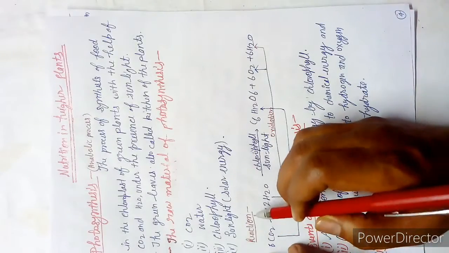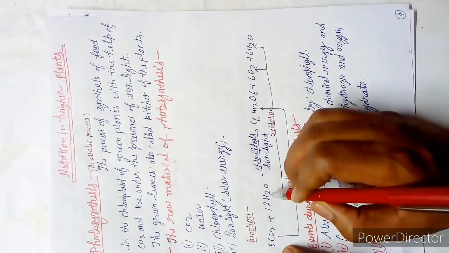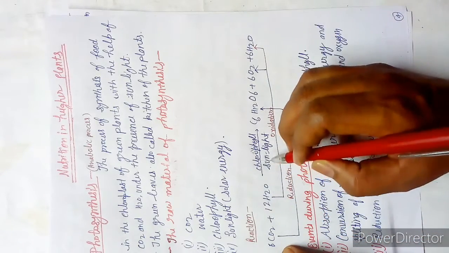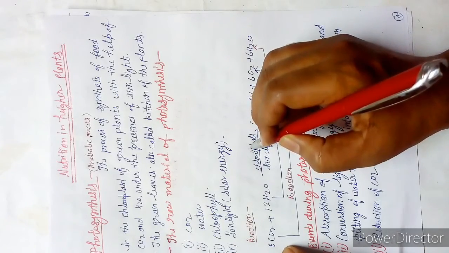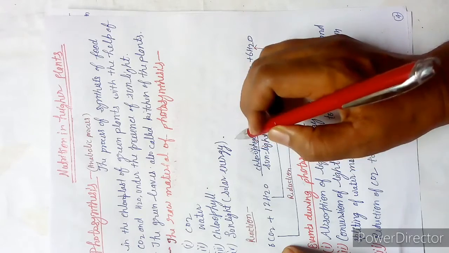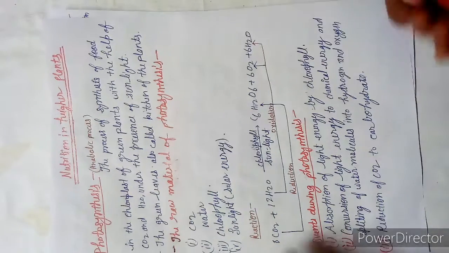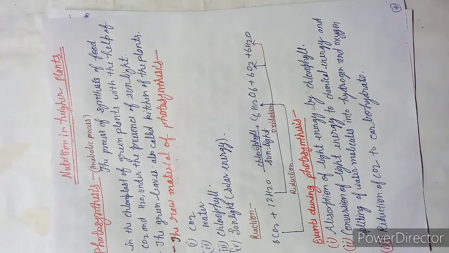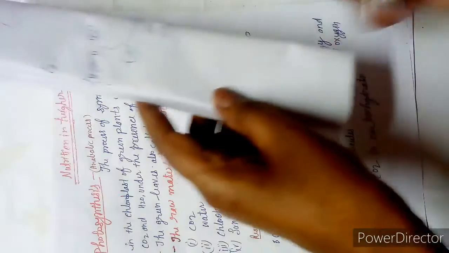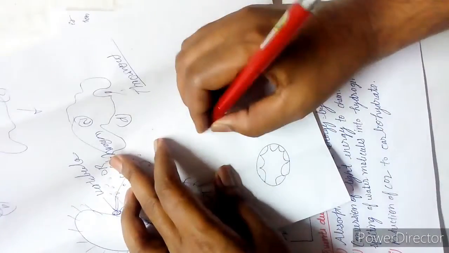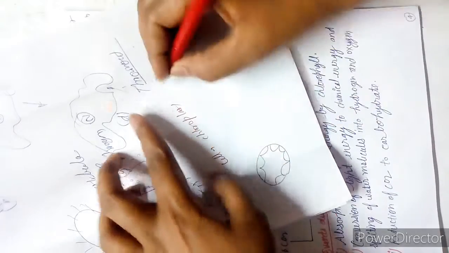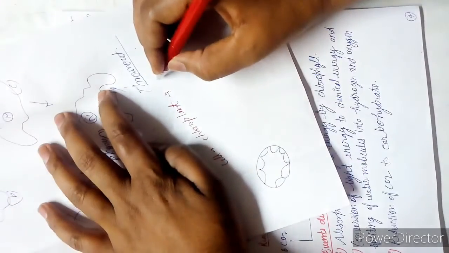So there is a reaction: CO2 and water in the presence of sunlight and chlorophyll. And where does this chlorophyll occur? It is found in the chloroplast. Don't write in your notebook, students, I am just telling you all. See, like this, once again: the cell, then the chloroplast contains